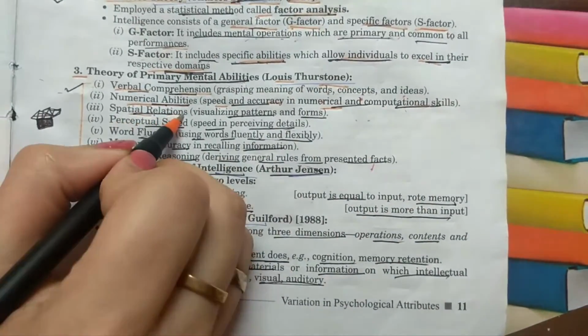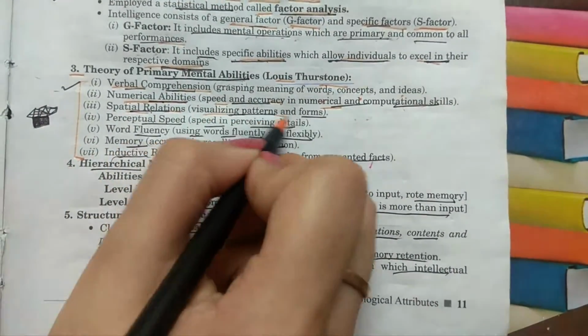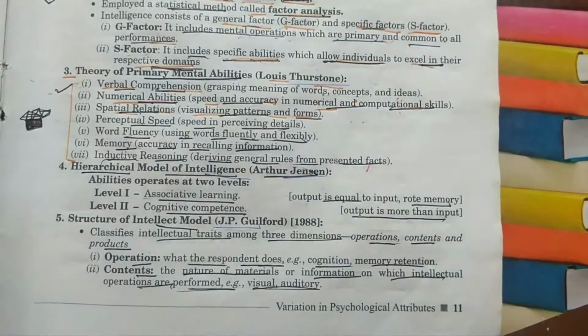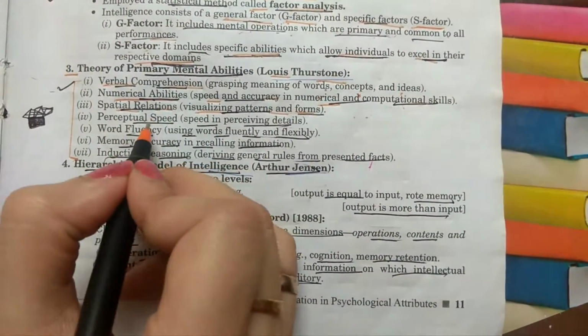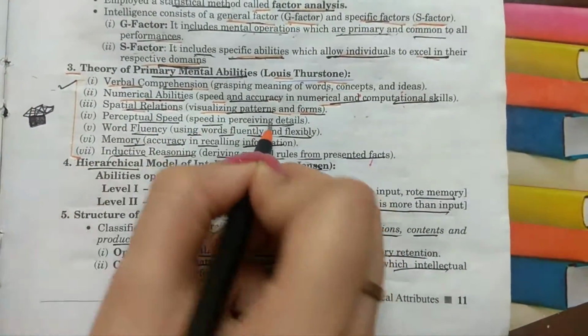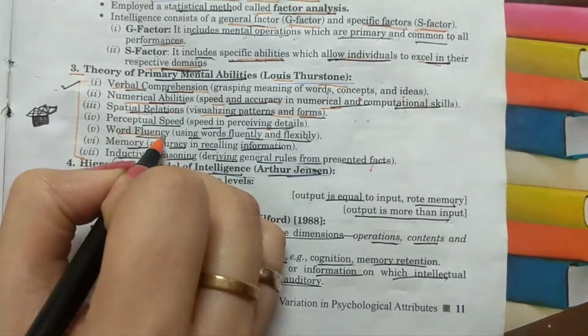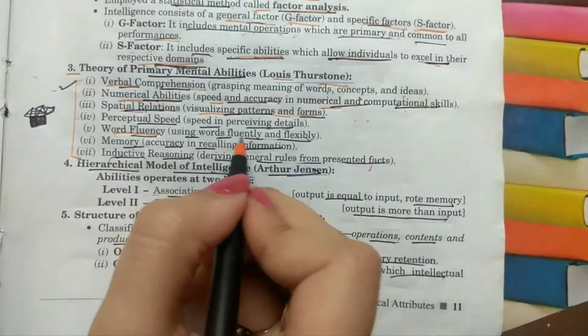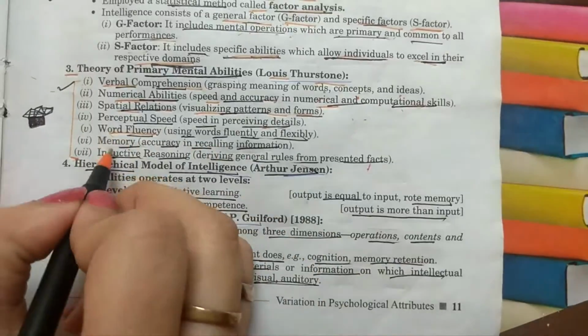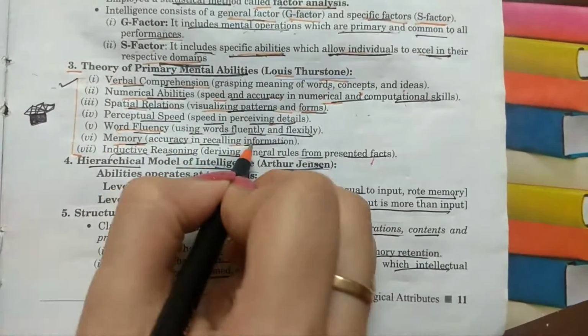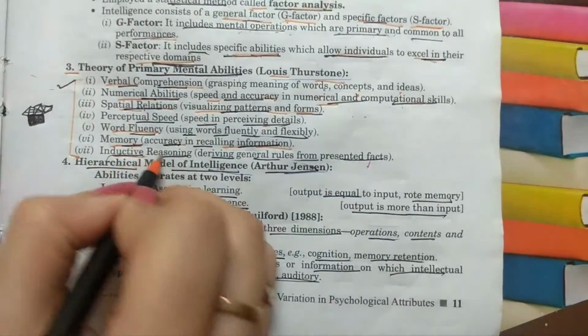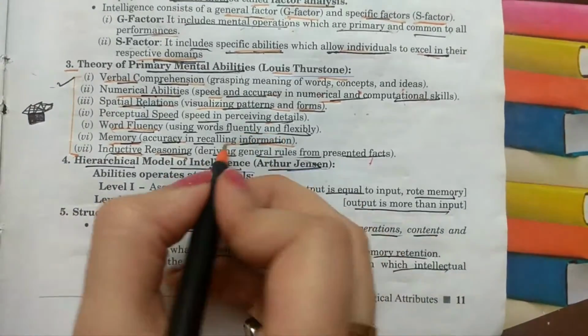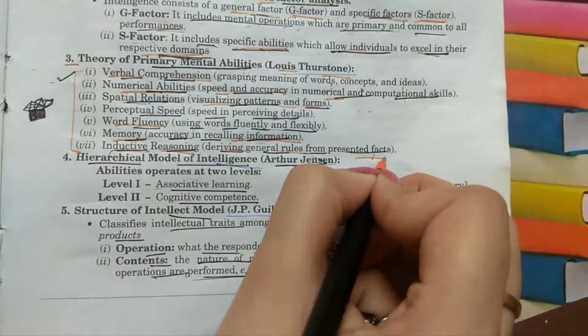Third is spatial relations, which is visualizing patterns and forms related to space. Perceptual speed, speed in perceiving details. Word fluency, using words fluently and flexibly. Memory, accuracy in recalling information. Inductive reasoning, deriving general rules from presented facts.